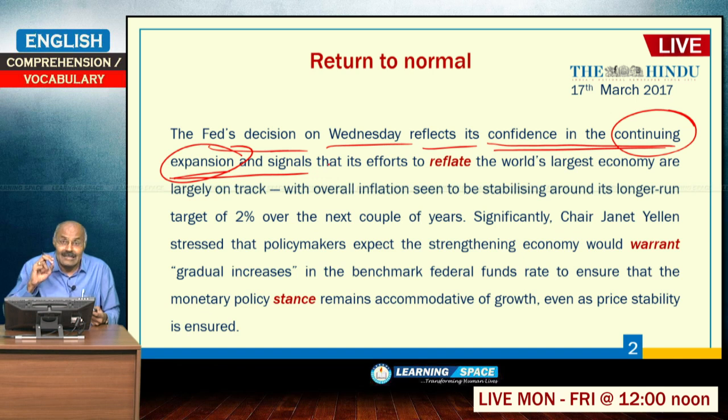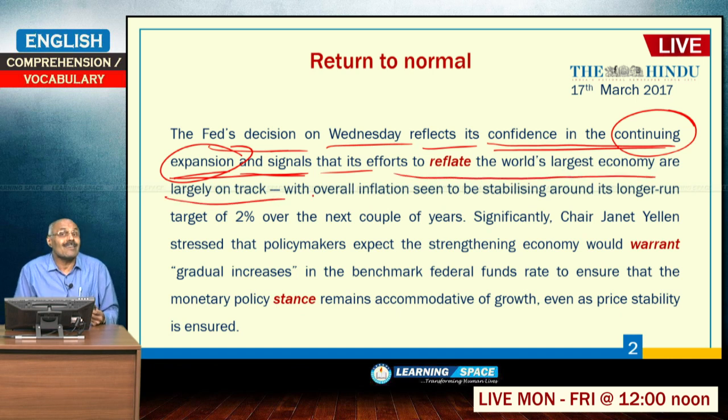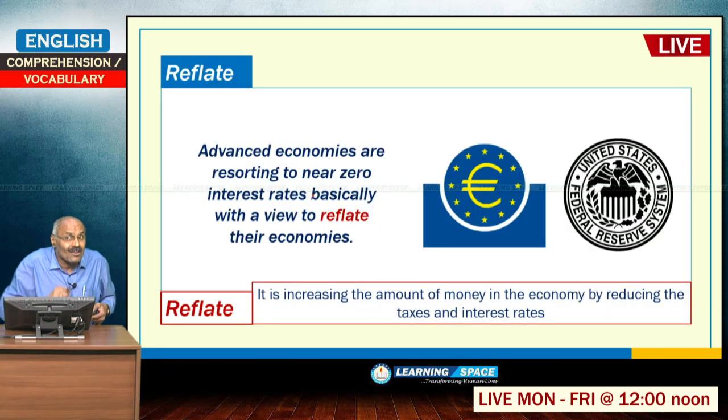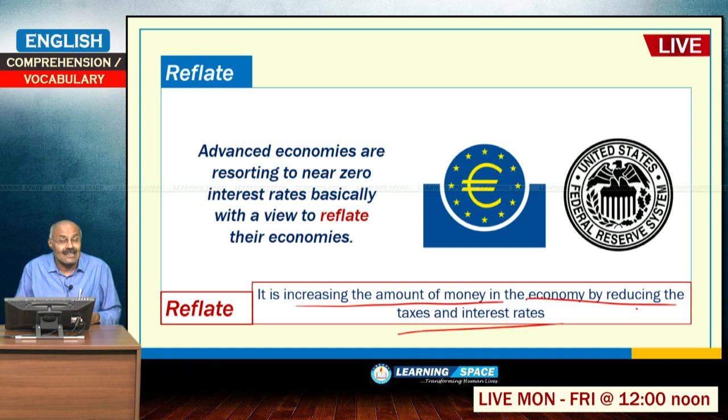It indicates its confidence in the continuing expansion and signals that its efforts to reflate the world's largest economy are largely on track. Now, after keeping benchmark interest rates close to 0%, it started gradually increasing the interest rates. So, it indicates the efforts of the Central Bank of America basically to propel growth, to reflate the economy. What is reflate? Reflate means increasing the amount of money in the economy by reducing the taxes and interest rates. This is the literal meaning.